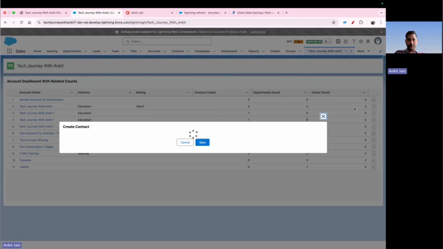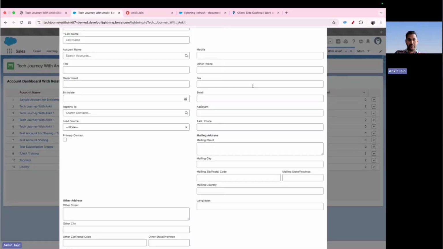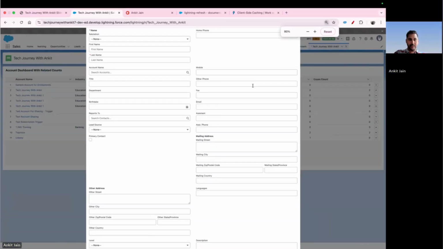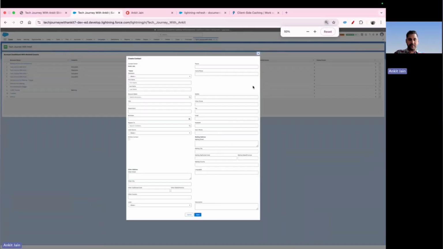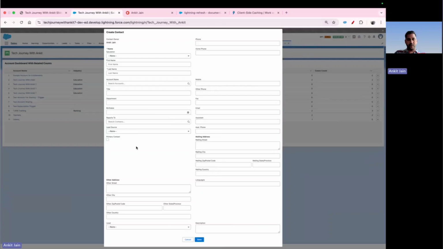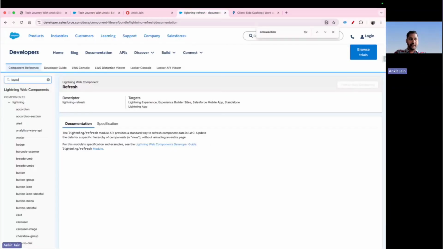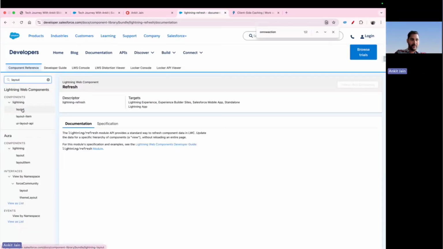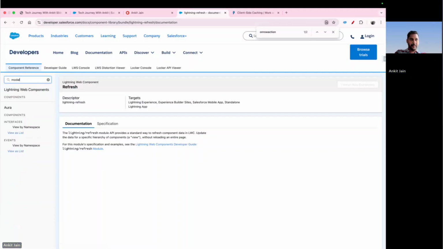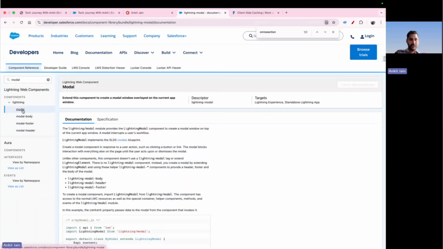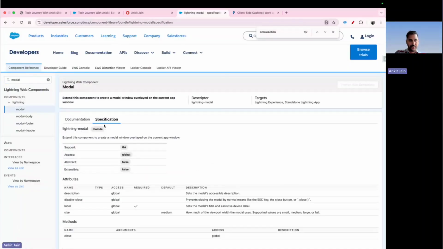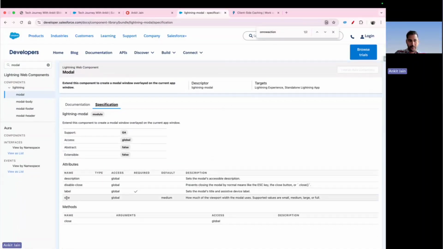So here I take the option of create contact. One thing that I am thinking is that it is going way out of the screen. So how can you handle that? There are two ways. Either you can go for the compact layout, or let me check if the modal is giving me any option to define the size of the modal. Navigating here, yeah, the modal is giving me an option to define the size, and the access here is global.